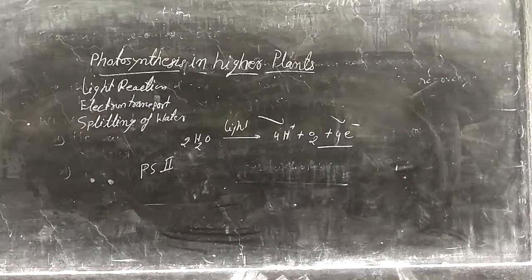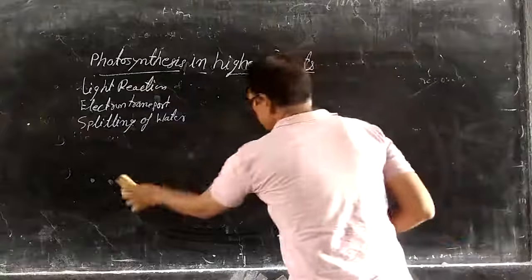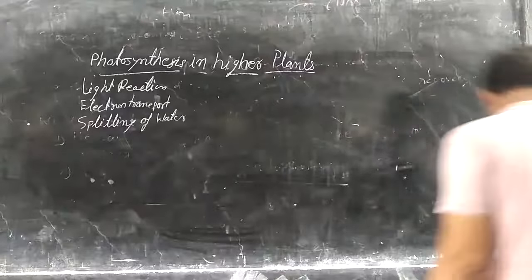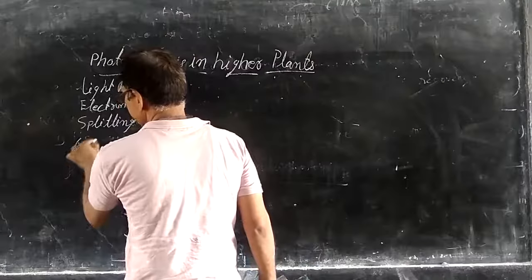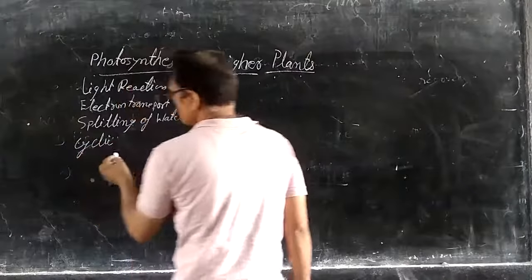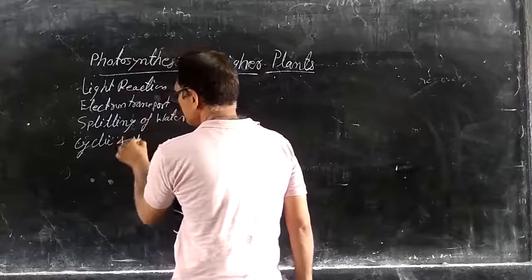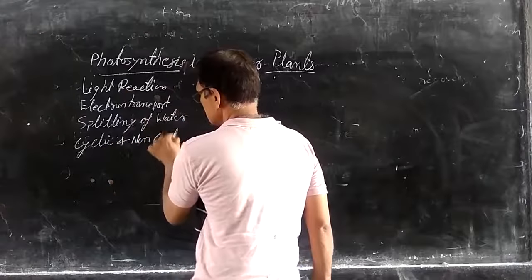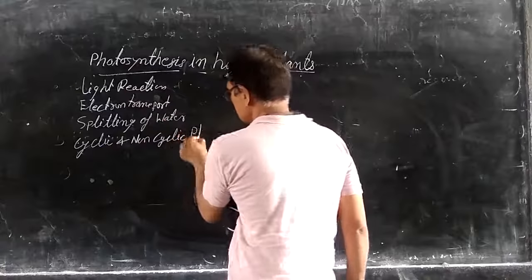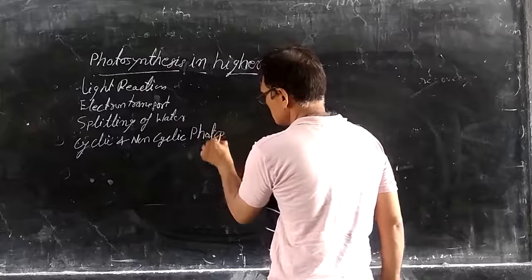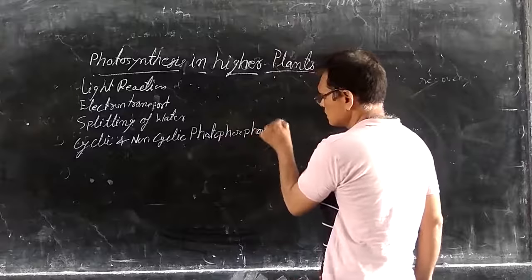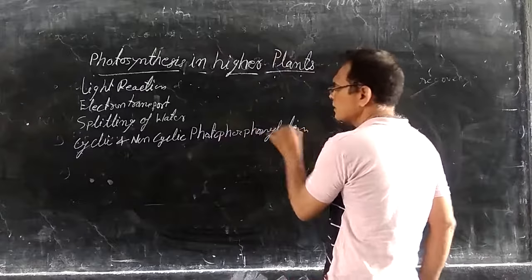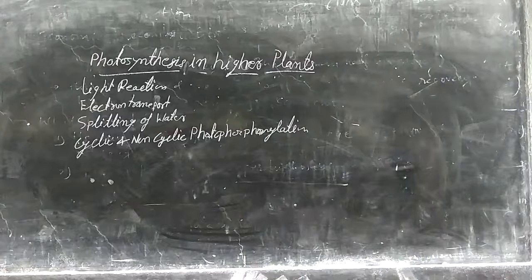Another most important phenomenon of the light reaction is cyclic and non-cyclic photophosphorylation.